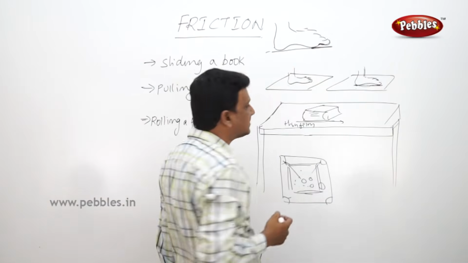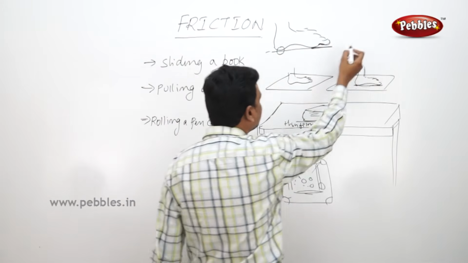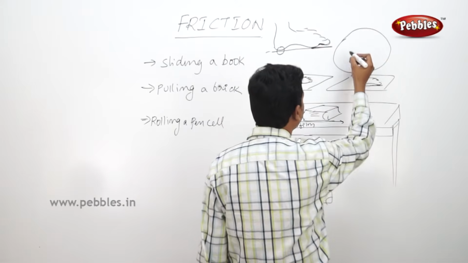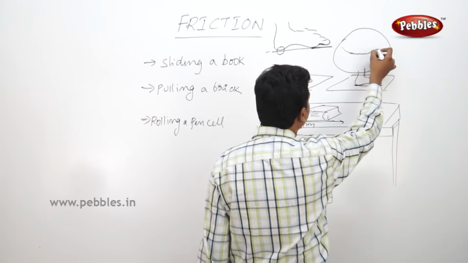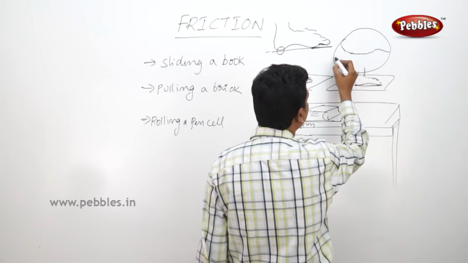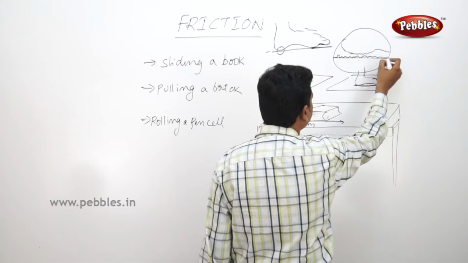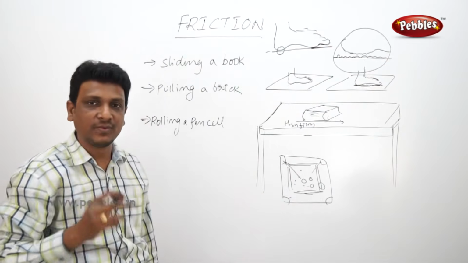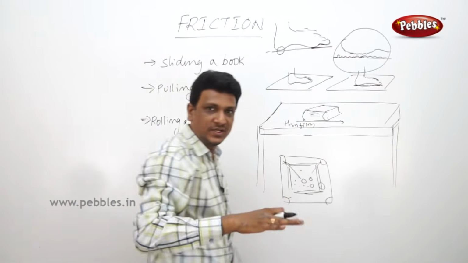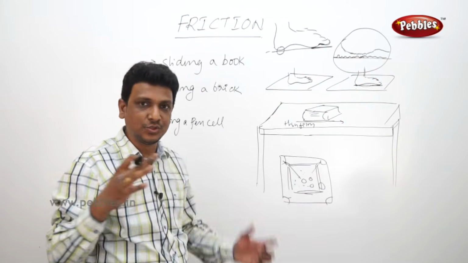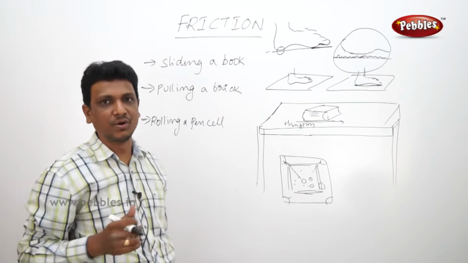See, the surfaces may appear flat from a long distance. If you go to the minute detail, if you see this part in a magnifying glass, your foot will have so many irregularities like this, and the floor will have so many irregularities like this. We cannot see them with our naked eye, but if you observe closely with the help of a magnifying glass, you can see that. The floor is not flat, it is irregular. Otherwise you don't get the grip. If it is very flat, so fine, so smooth, you will just slip off.